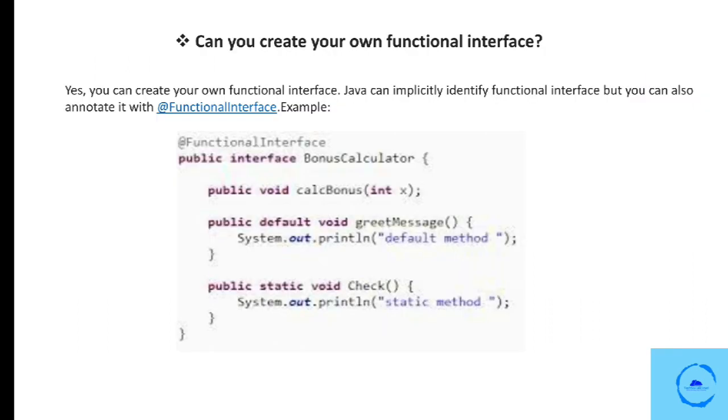The next question is, can you create your own functional interface? You can say this could be a follow-up question from the previous one. Yes, you can create your own functional interface. Java can implicitly identify a functional interface, but you can also annotate it with the @FunctionalInterface annotation. You can see the example. Here we are annotating the interface with @FunctionalInterface, and we create a method, calculate bonus. If we try to add one more abstract method here, then this will throw a compilation error. Hope you understand this. Let's move to the next question.